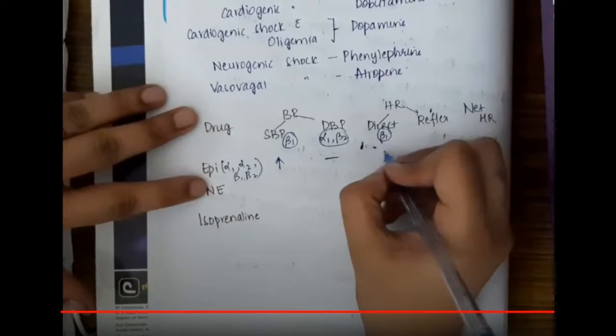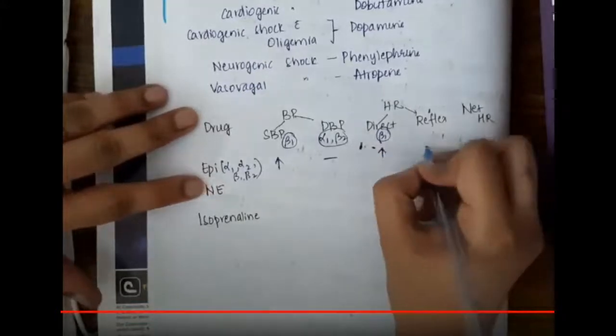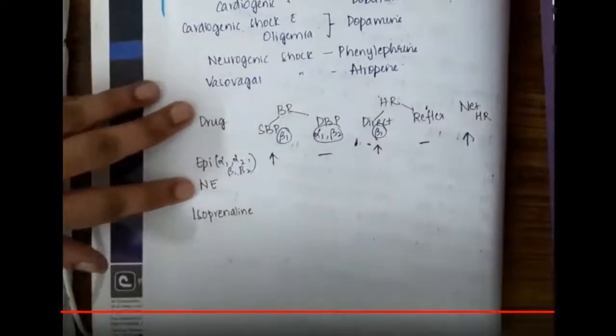Then if you see the heart rate, the direct action on heart rate is through the beta 1 receptor. So epinephrine activates the beta 1 receptor and thus increases the heart rate. There is no reflex action with epinephrine because reflex action on heart rate is dependent on diastolic blood pressure. Because here the diastolic blood pressure is biphasic, there is no reflex heart rate. So the net heart rate due to epinephrine is increased heart rate.